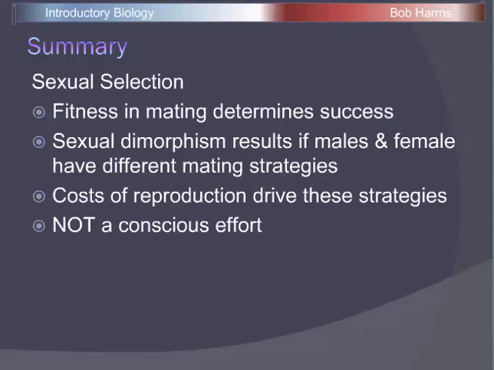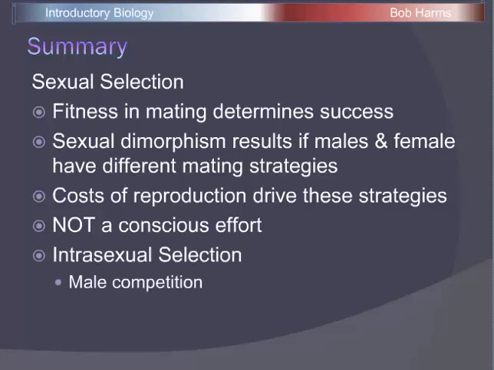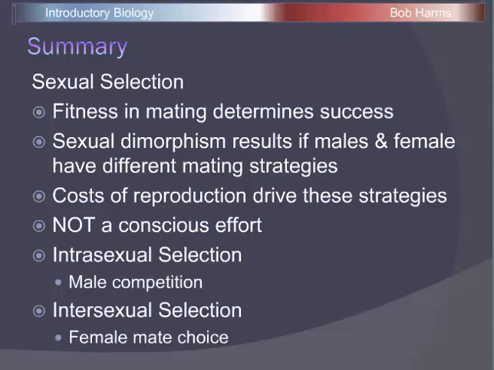And again, these are not conscious decisions these organisms are making, but organisms that make these decisions or reproduce in these ways that we've described are going to have the highest fitness and pass those traits on to the next generation. And so we can have intrasexual selection where males compete with each other, or we might have intersexual selection where females are going to exhibit more of a mate choice.